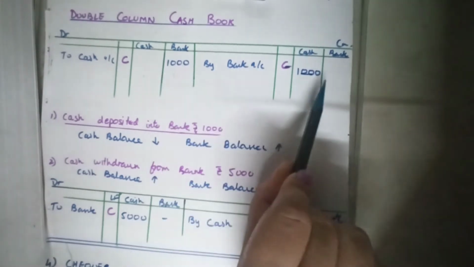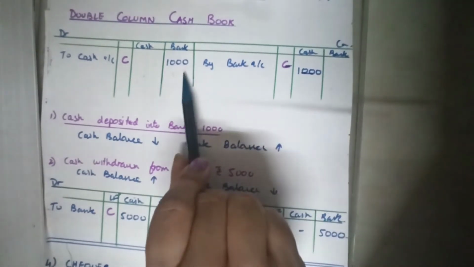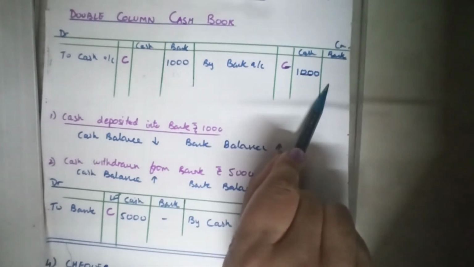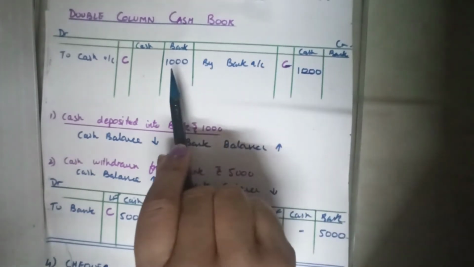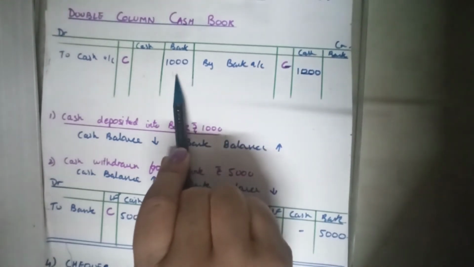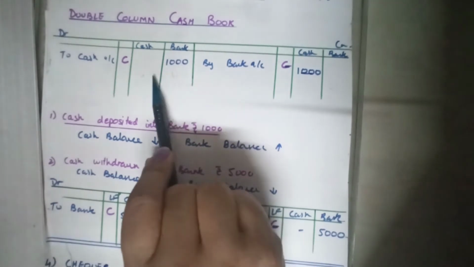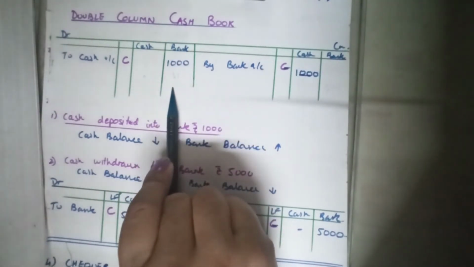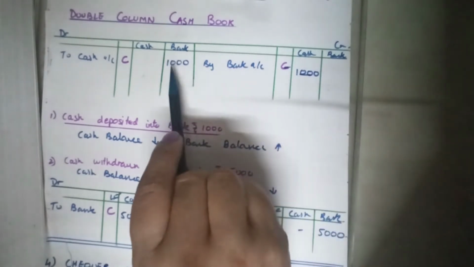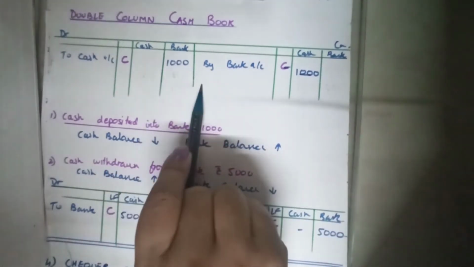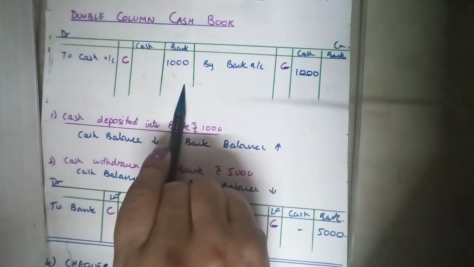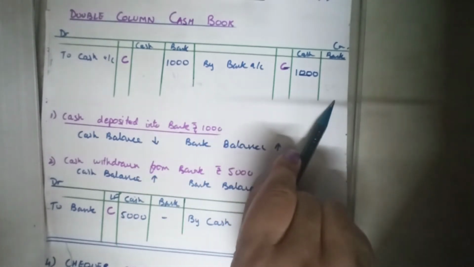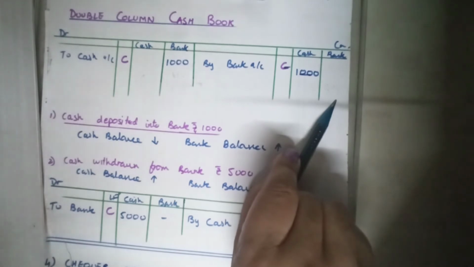Amount has gone from the bank or has come to my bank account, it has not come to the pocket. So for such transactions we maintain an additional amount column on either side. This is the bank column. Such a cash book with two amount columns on debit and two amount columns on credit is called a double column cash book.